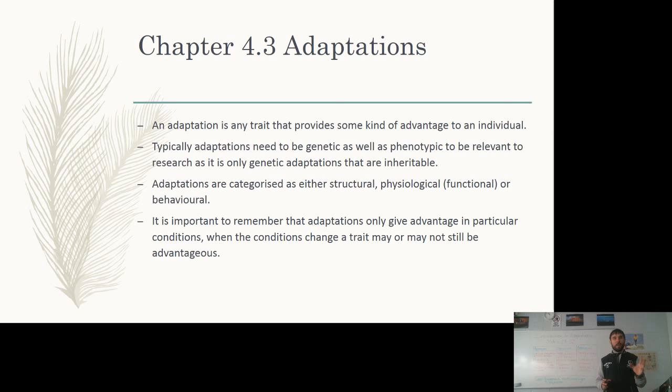So adaptations, we categorize them on three main levels. Either structural, so that is they have a physical impact in terms of the size of the body or the shape of the body or something like that. They may be physiological, so that is they're going to be functional, they're going to have some sort of impact on the way the body actually works. Or finally they might be behavioral, so they might affect the way that the organism acts in some way. It's important to remember that adaptations will only give advantage in particular conditions. When the conditions change, a trait may or may not still be advantageous, and we'll talk about that in some detail when we go through some examples of adaptations.